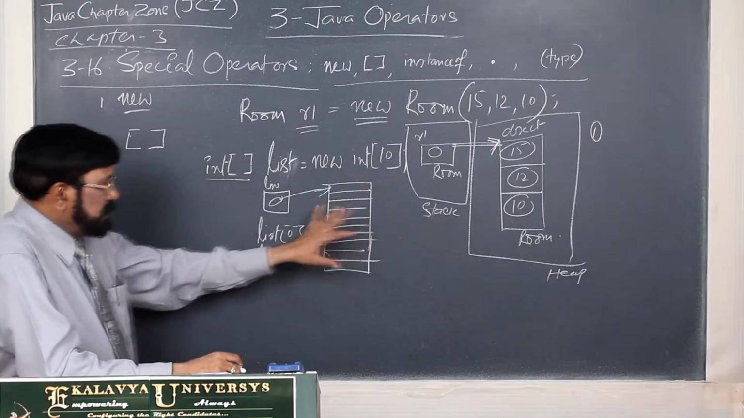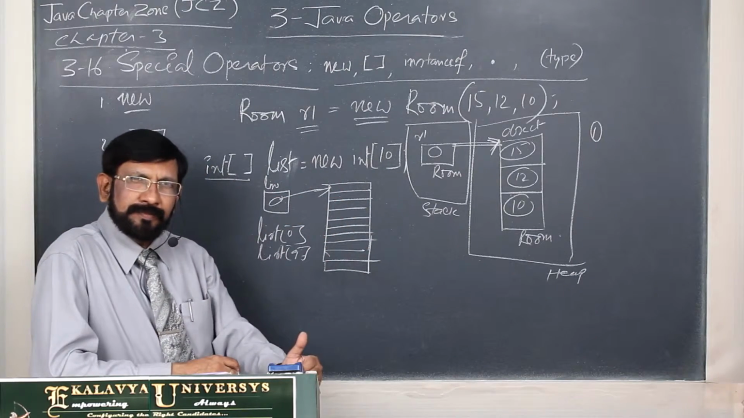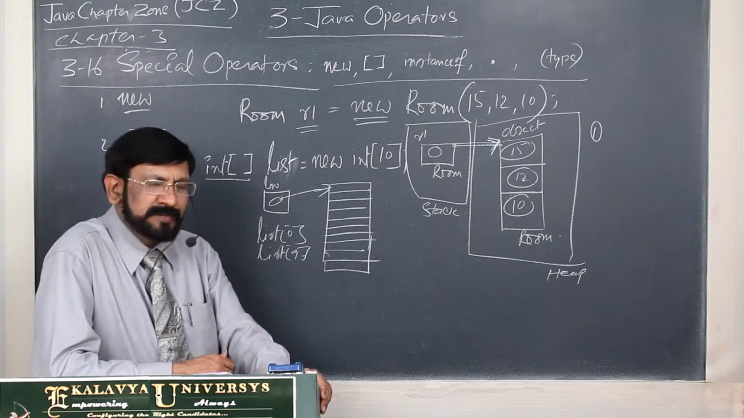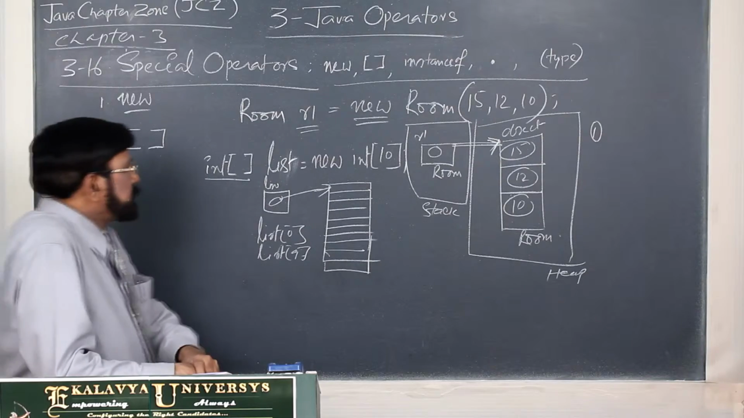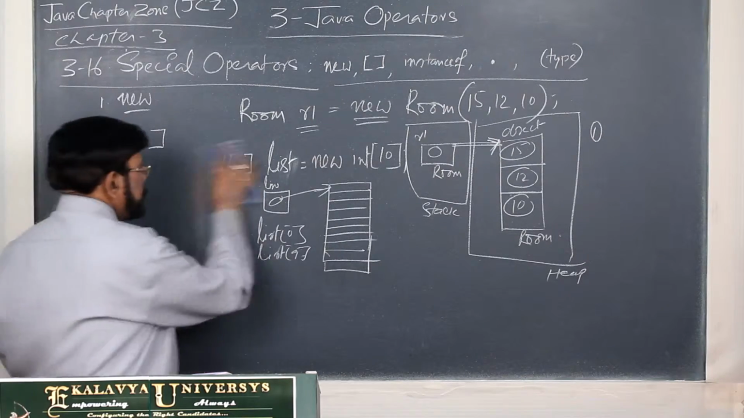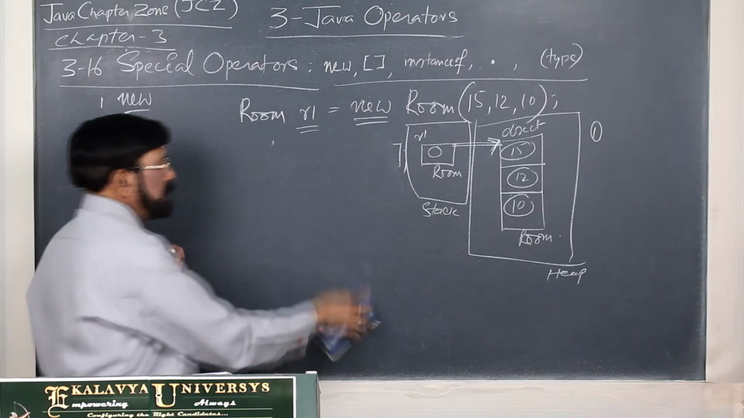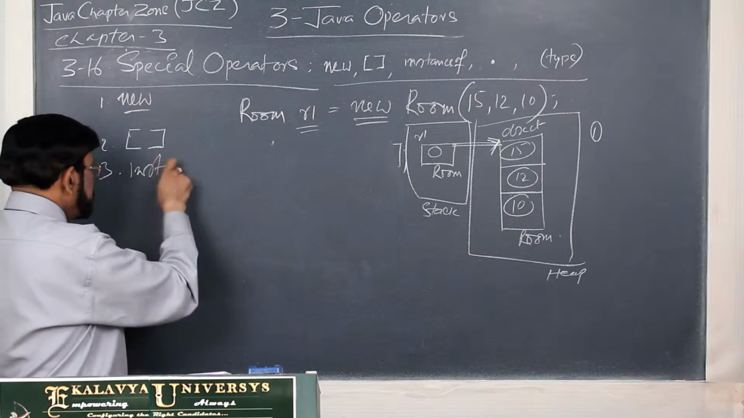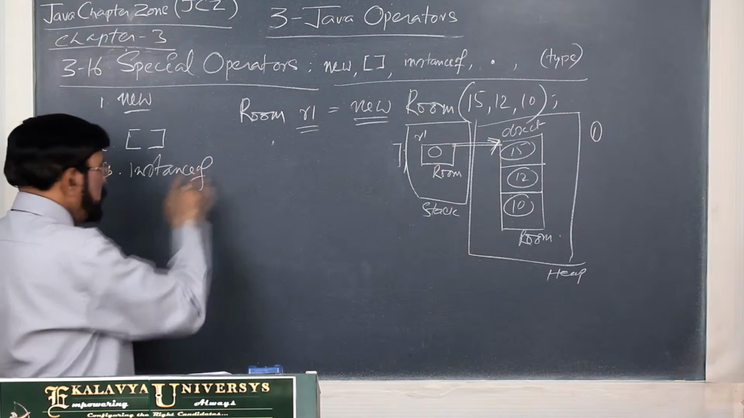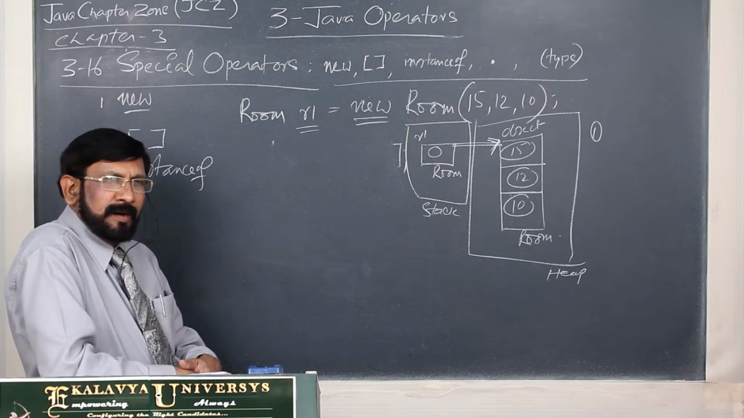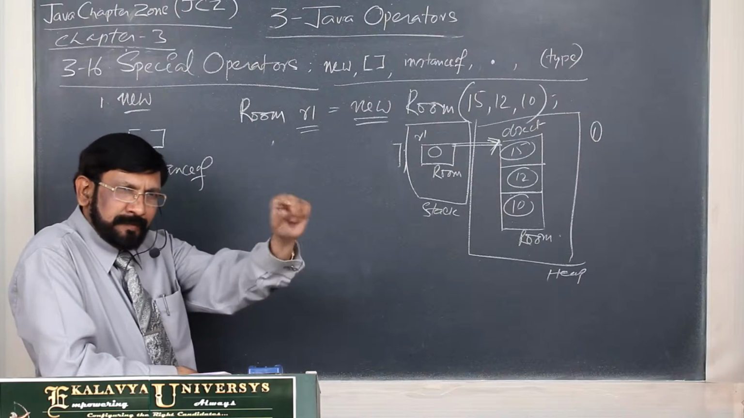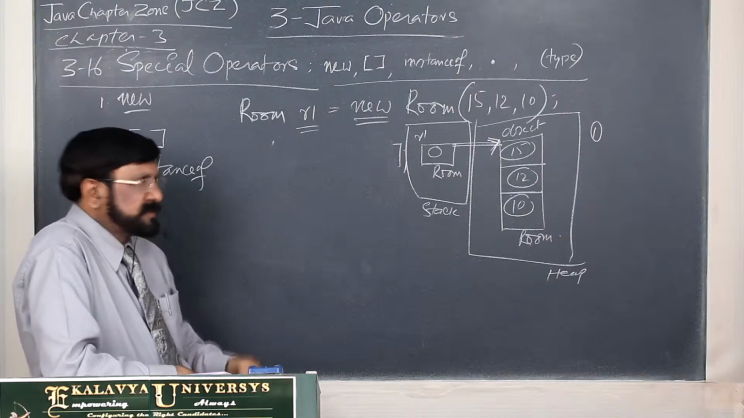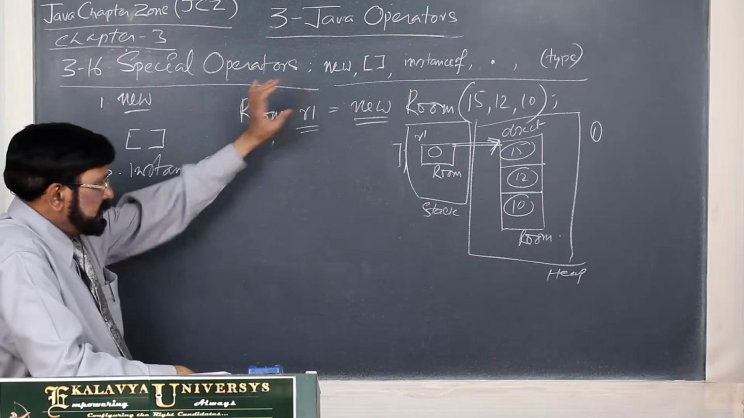Okay, in this manner for creating an array and for accessing the individual elements of an array, we use this operator. Thereafter, the third one, instanceof. Actually instanceof is a Boolean operator, and it tests whether a particular reference belongs to the particular class or not. Now take the live example here.